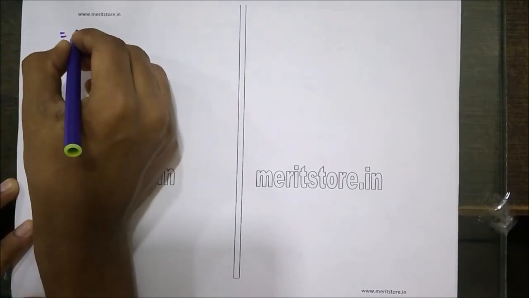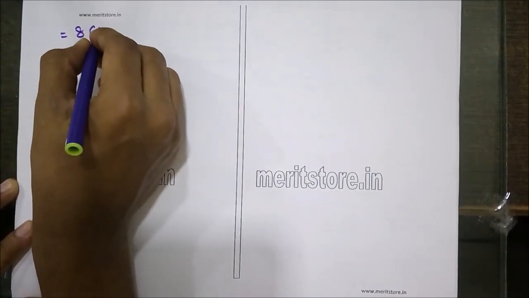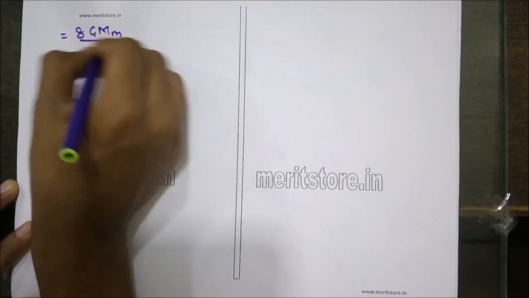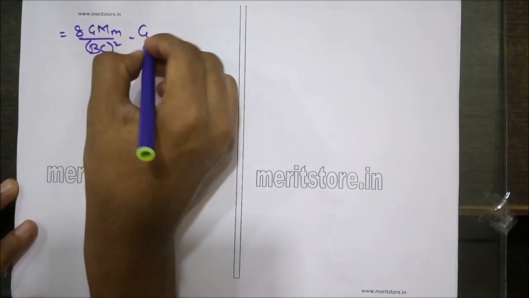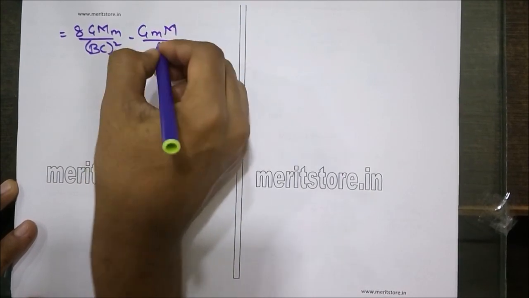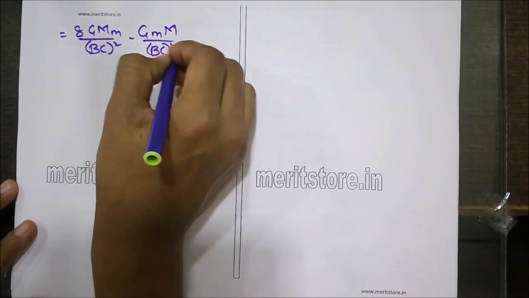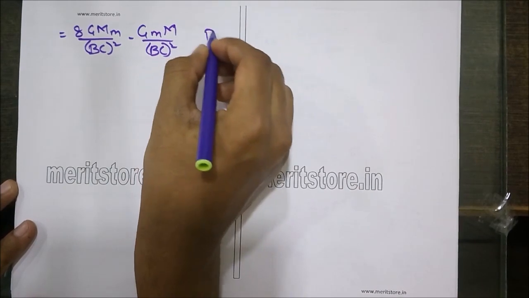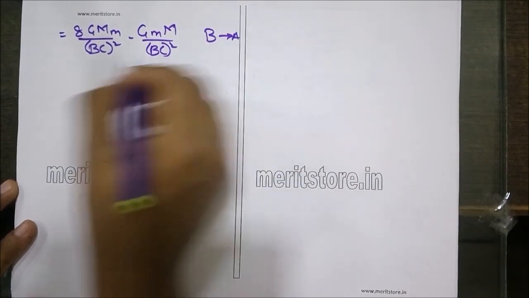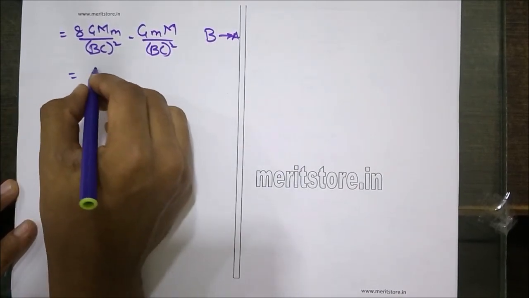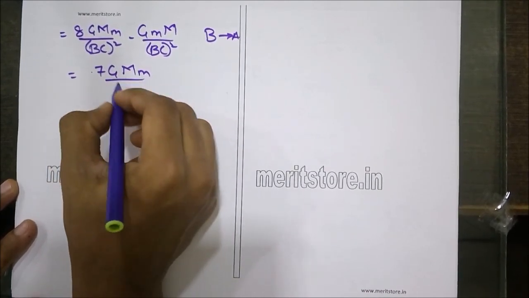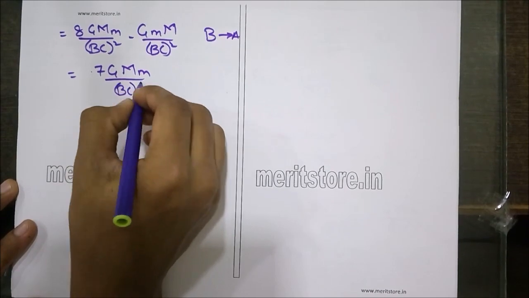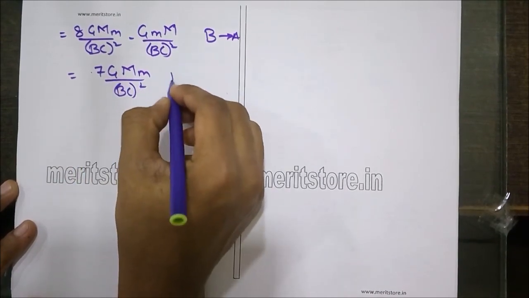So that is equal to 8 G m m upon BC squared minus G m into M upon BC squared. This is along B to A. So it's 7 times G m m upon BC squared along BA.